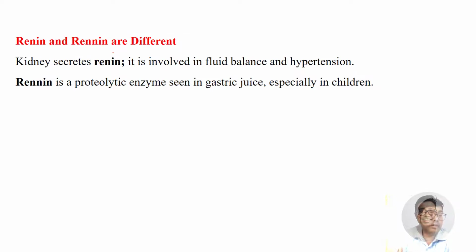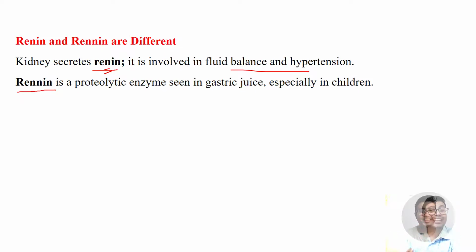You should note a very important thing over here, that most students often make mistakes due to similarity in the spelling. In this chapter, we are discussing the hormone renin. That has one N and it is secreted from the kidneys. It is related to fluid balance and hypertension. However, in a textbook, you will find another term, that is rennin. It is also pronounced as renin.